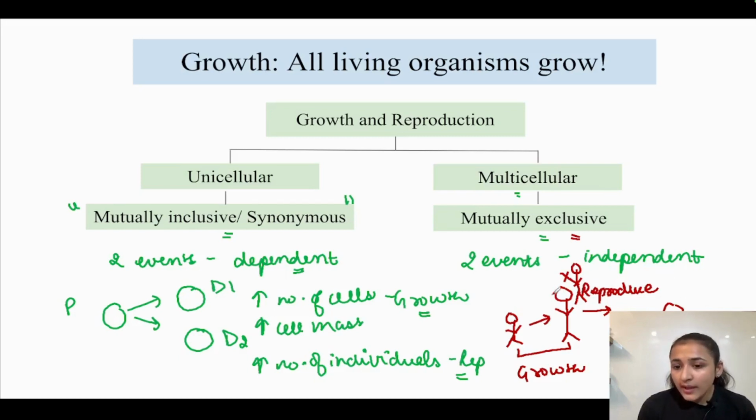Growth of the organism only happened up to a certain age, after which it gained reproductive maturity, and via the method of sexual reproduction, it gave rise to an offspring. So these two events are independent of each other in multicellular organisms. That is why they are known as mutually exclusive events.